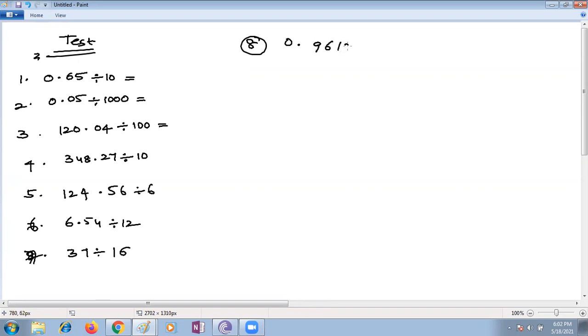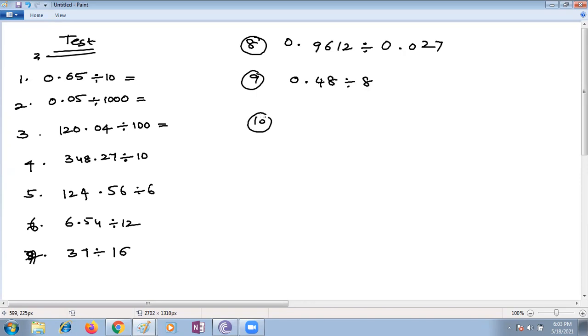0.9612 divided by 0.027. And last but not least, 9th one is 0.48 divided by 8.